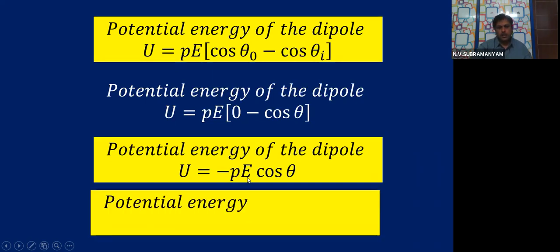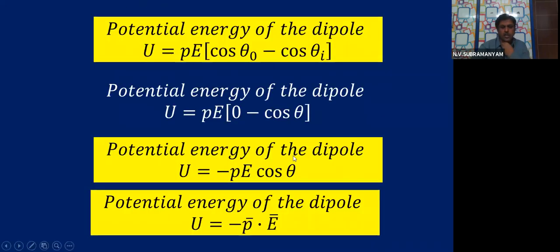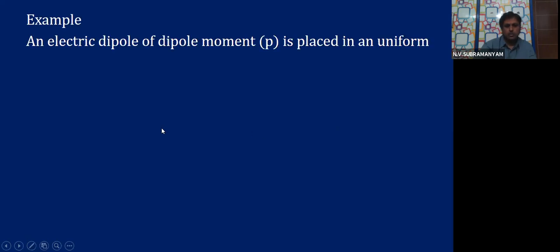This I can write as, you know, P and E are vectors, no? Then I can write it as P bar dot E bar. So I hope the expression is clear. If the initial angle is 90 degrees and it is rotated through angle theta, then we will get, if you remember, P bar dot E bar as the potential energy. One more example I am giving. Let us see a textbook example.